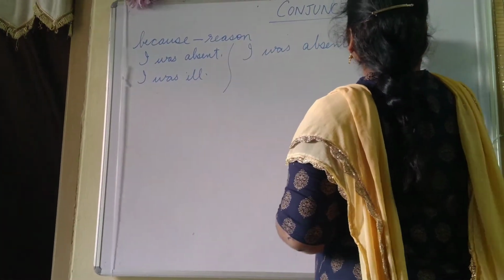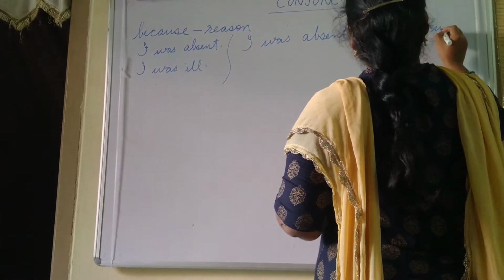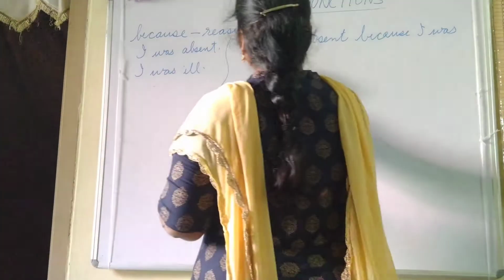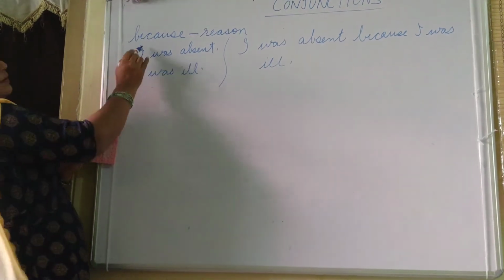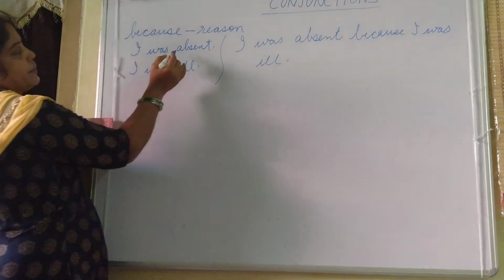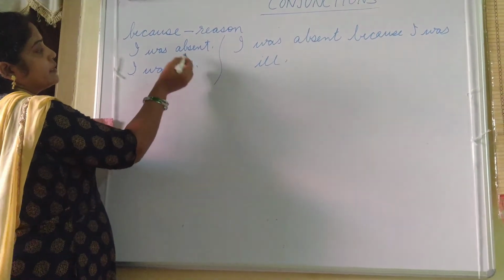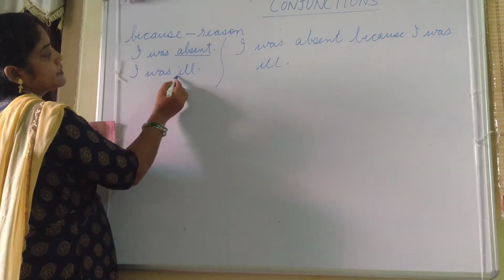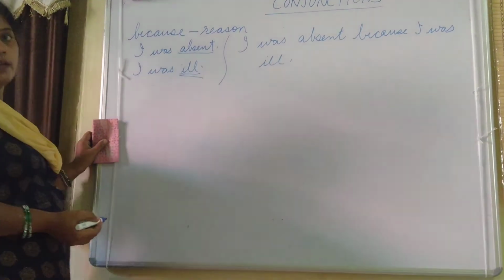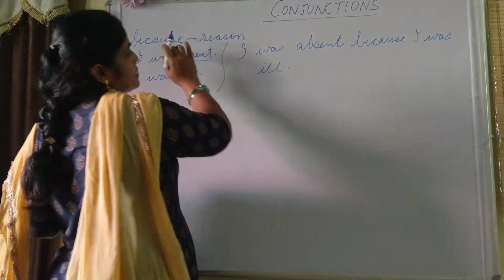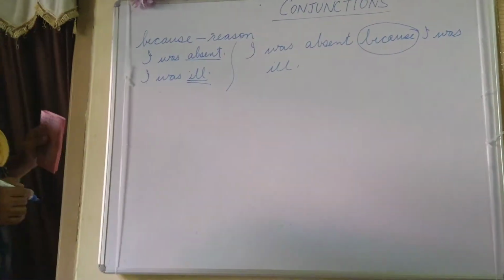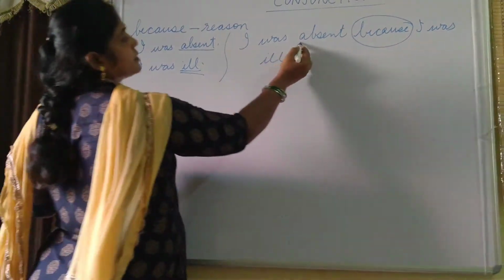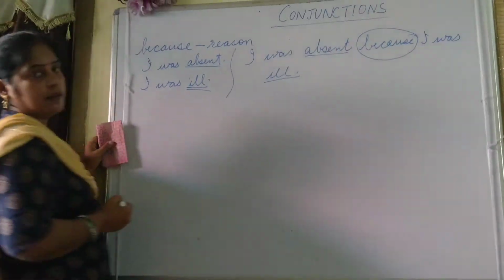I was absent because I was ill. Now see what happened. The subject is the same, but there is a reason behind it, that is why he was absent. He was absent because he was ill. So to use this "because", there is always a reason. It is clear. Absent and ill.